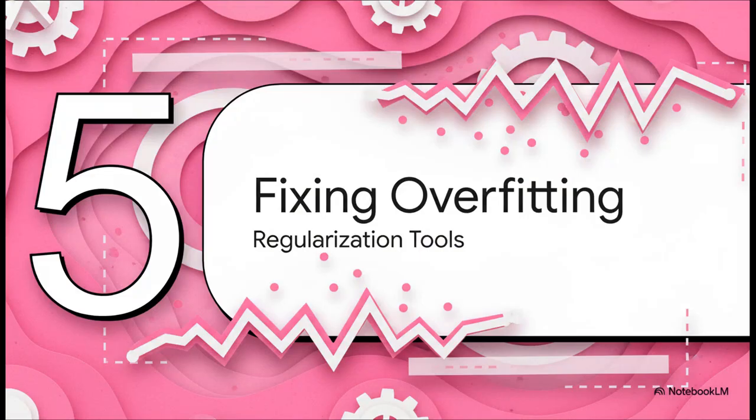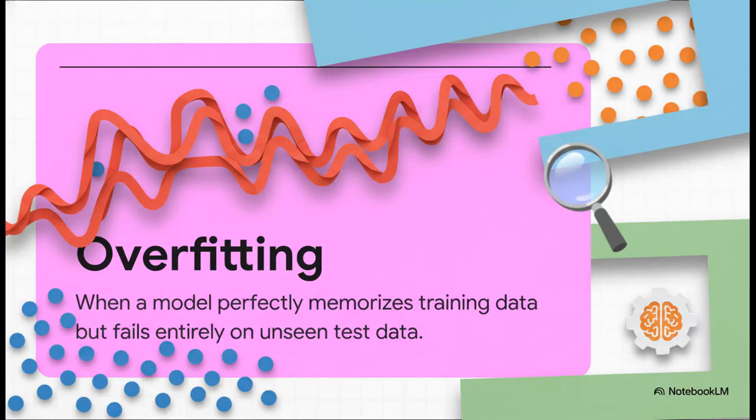Section 5. Overfitting and regularization. Okay, so our machine is learning. It's drawing lines. It's squashing curves. But now we face a massive pitfall. What happens if the machine learns the data a little too well? This introduces the very real danger of overfitting.